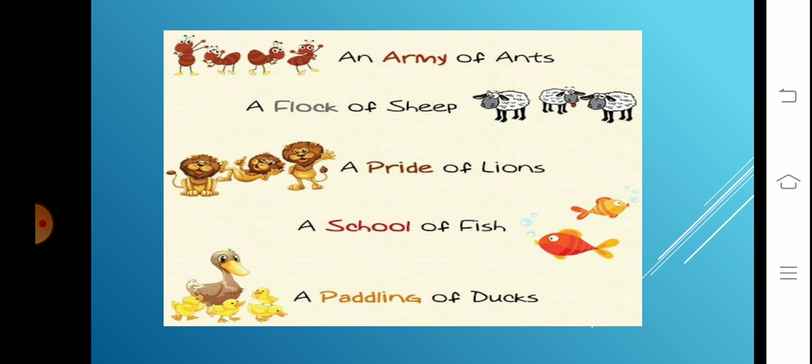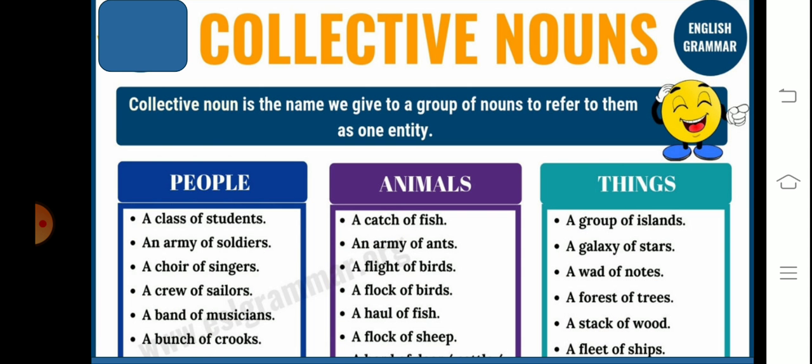An army of ants, a flock of sheep, a pride of lions, a school of fish, and a paddling of ducks. These all are collective nouns. Some more examples of collective nouns are given. A collective noun is the name we give to a group of nouns to refer to them as one entity. For people: a class of students, an army of soldiers, a choir of singers, a crew of sailors, a band of musicians, a bunch of crooks. These all are collective nouns used for people.